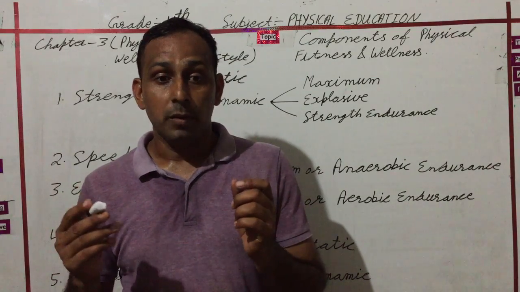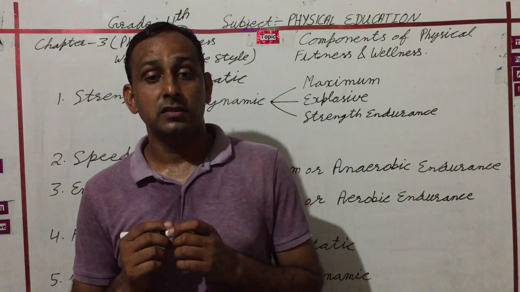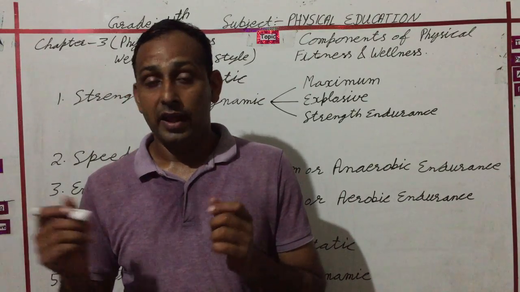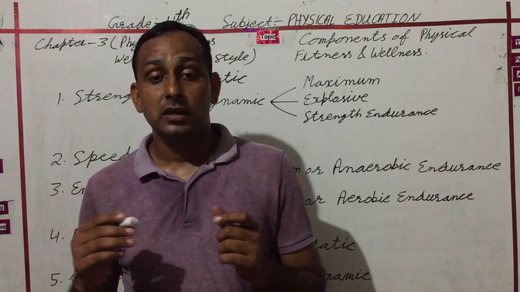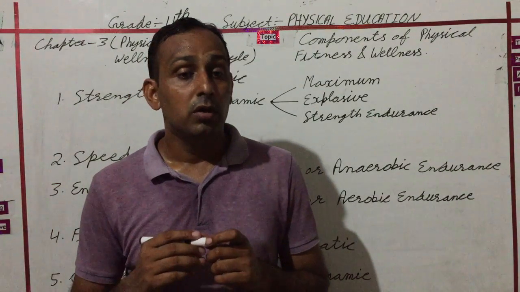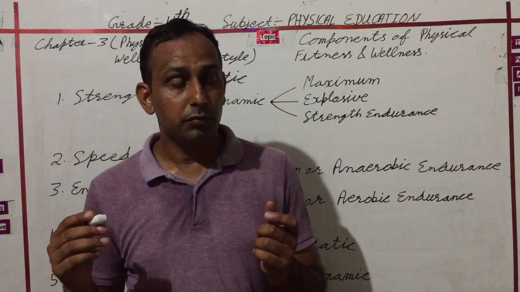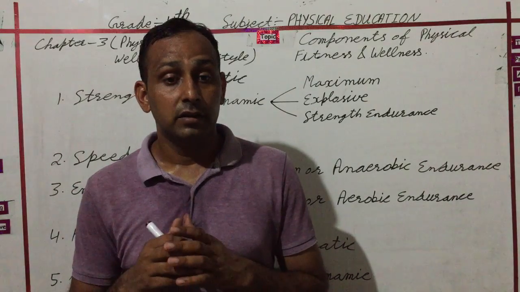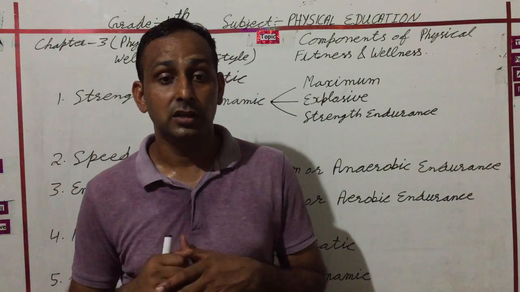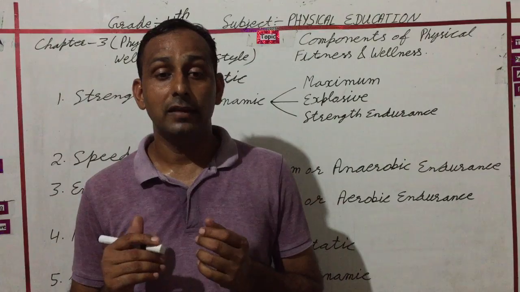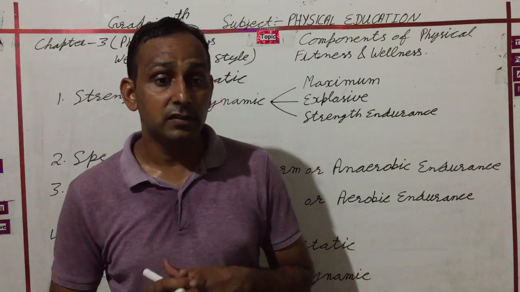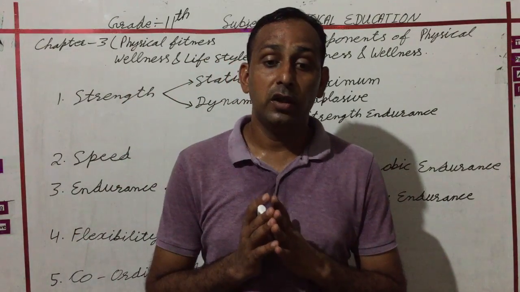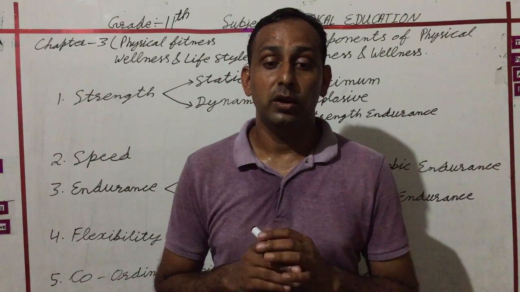Good examples of anaerobic endurance are especially in track events, 100-meter races, 200 meters, and fielding in cricket, with quick action within a few seconds. It is also known as muscular endurance. This is short term endurance. Next is long term endurance, aerobic endurance.